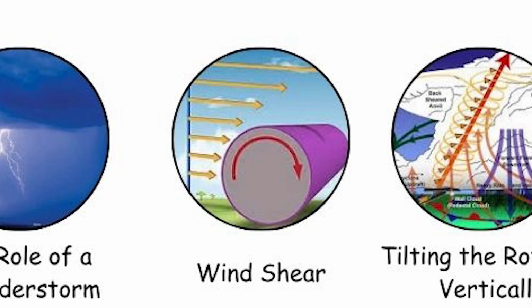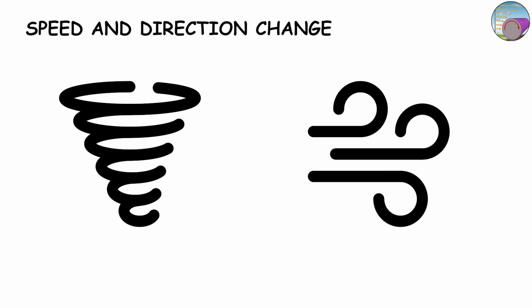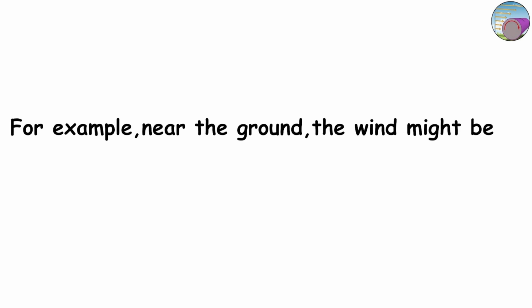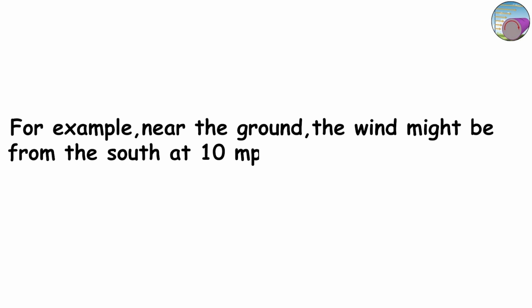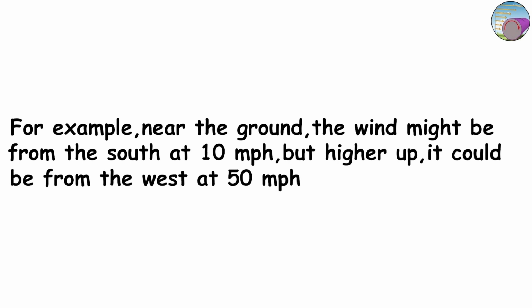Wind shear. Changing wind with height. A crucial factor in tornado formation is wind shear, which means the wind's speed and direction change with height. For example, near the ground, the wind might be from the south at 10 miles per hour, but higher up, it could be from the west at 50 miles per hour.